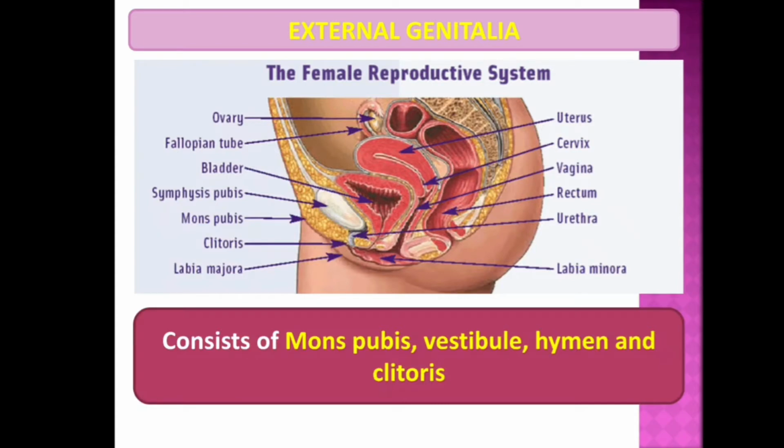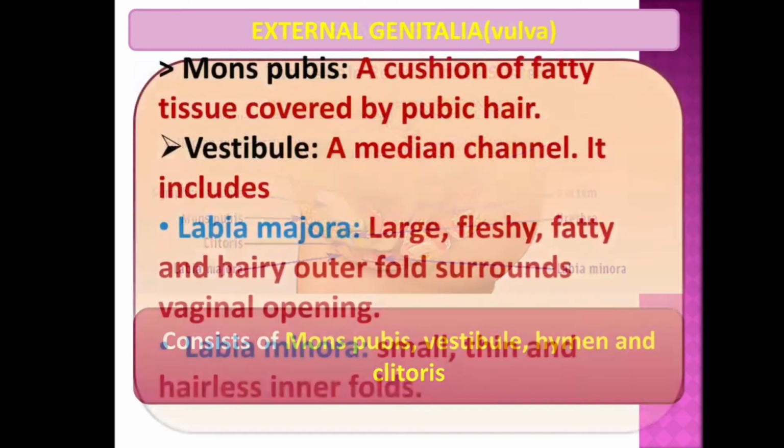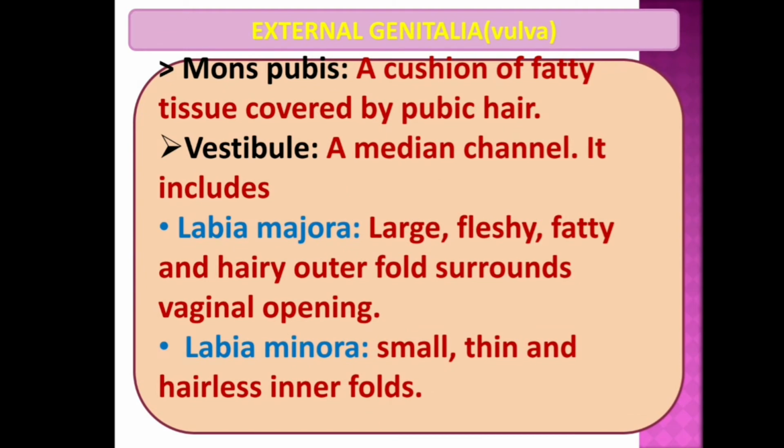In today's session we are going to discuss about external genitalia and mammary glands. The female reproductive system of external genitalia consists of mons pubis, vestibule, hymen and clitoris. Where mons pubis is a cushion of fatty tissue covered by pubic hair. The pubic hair is hair which grows on a sexual organ.